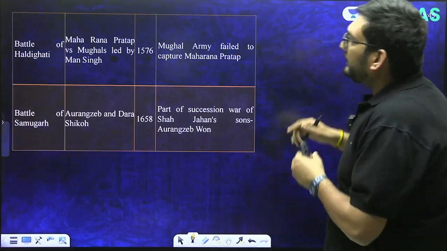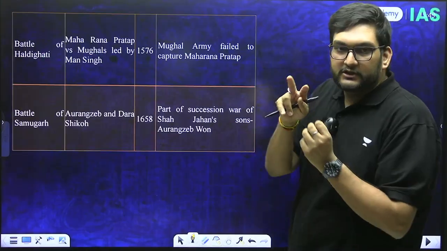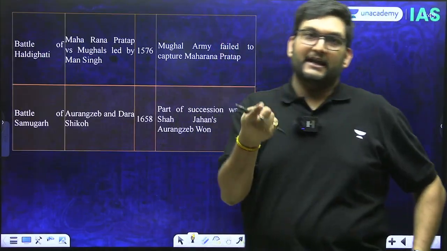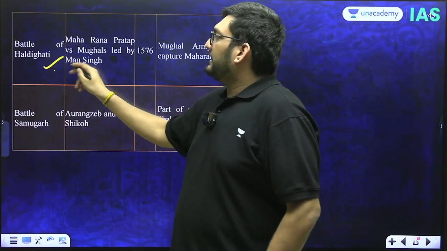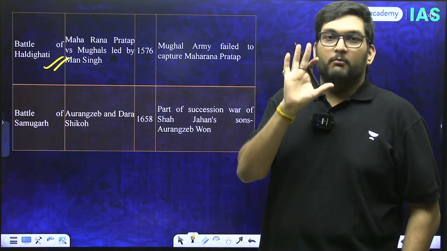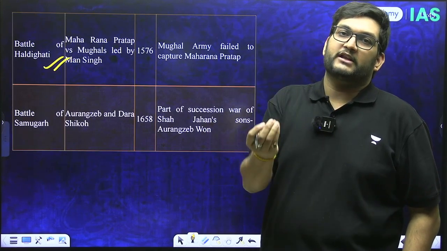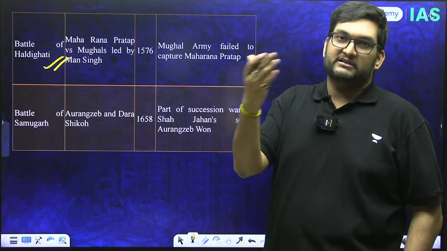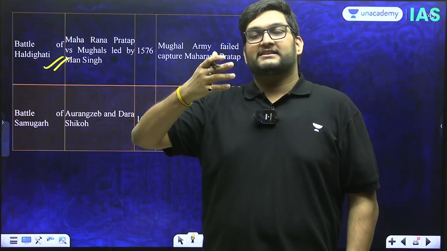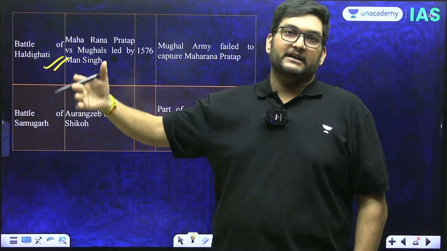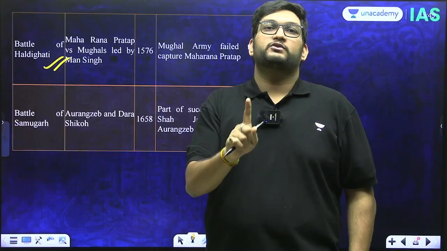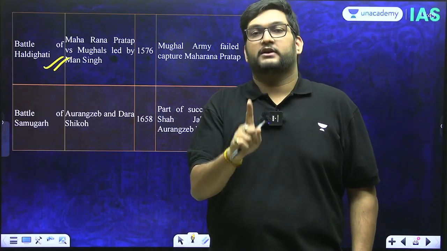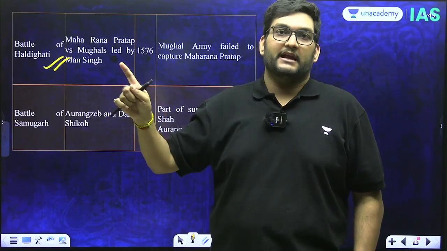Now, we will end this session with 2 very important battles which again happen within the Mughal universe. First is the Battle of Haldigati, the most important. Most of the Rajputs had already accepted the suzerainty of Akbar under Akbar's Rajput policy, taken forward by Jahangir and even Shah Jahan. However, one Rajput state defied the Mughal authority from the beginning till the end, which was Mewar.